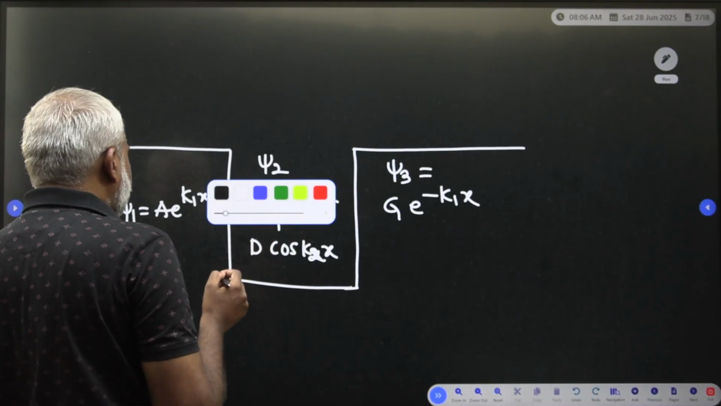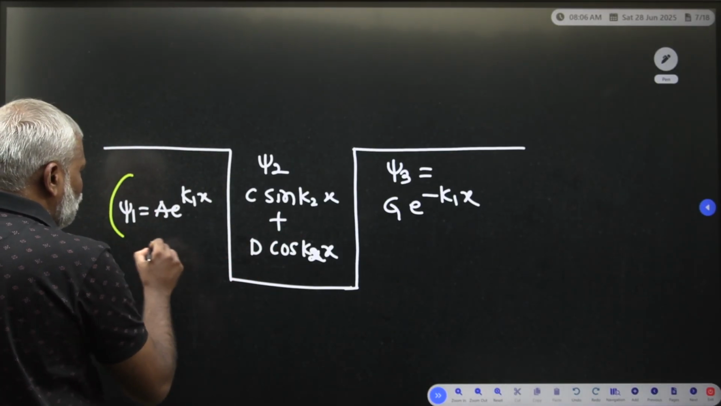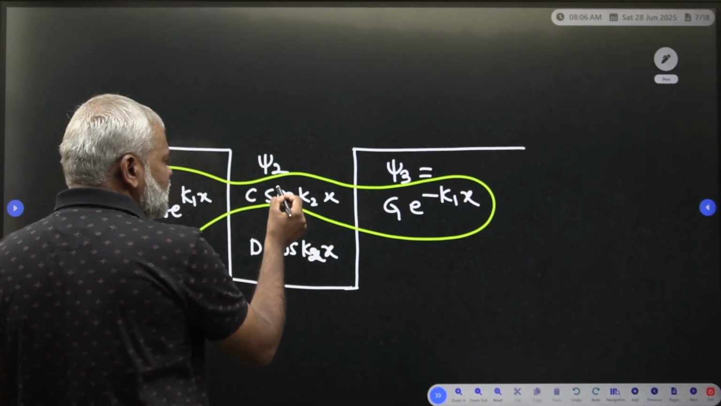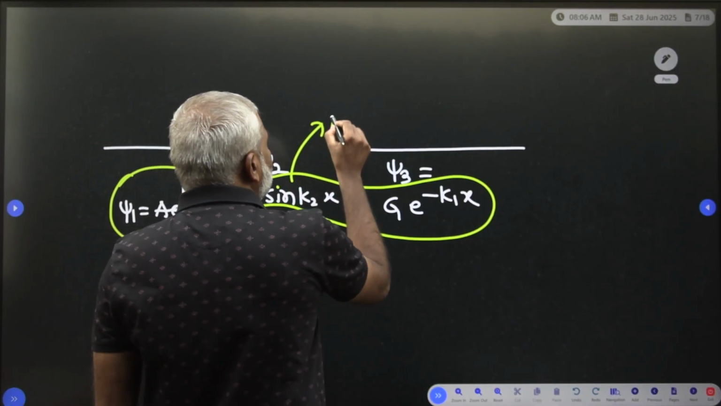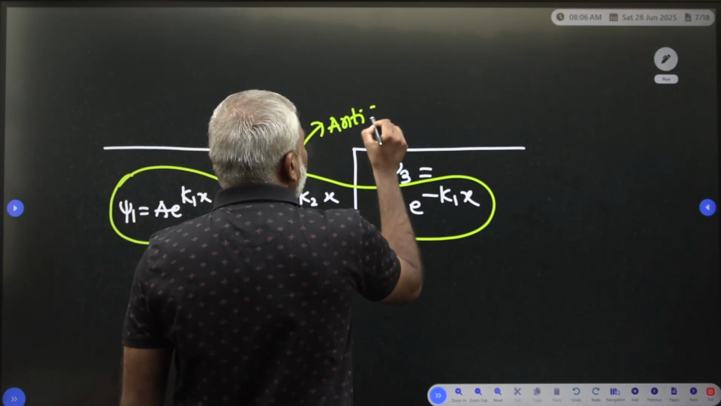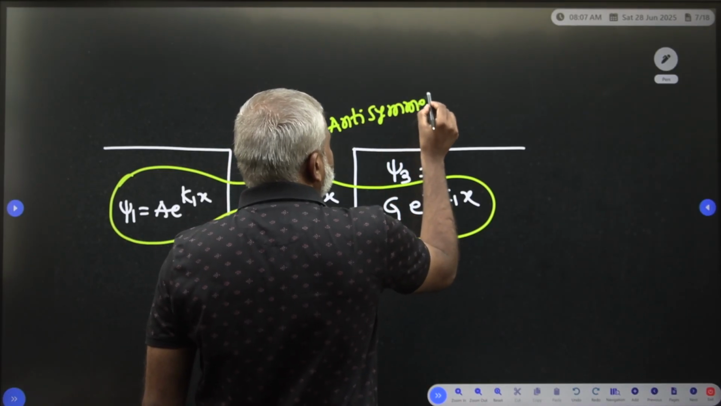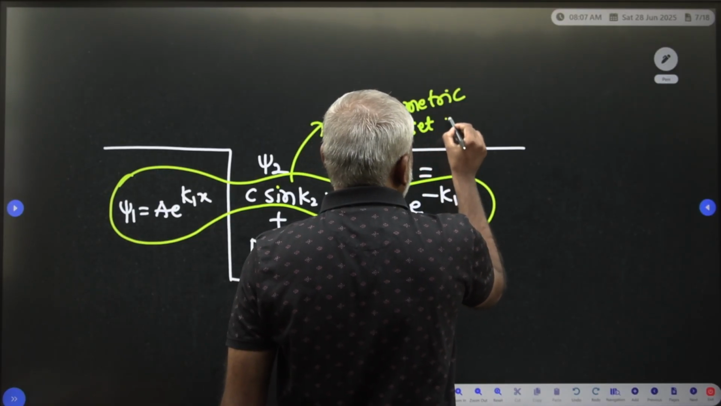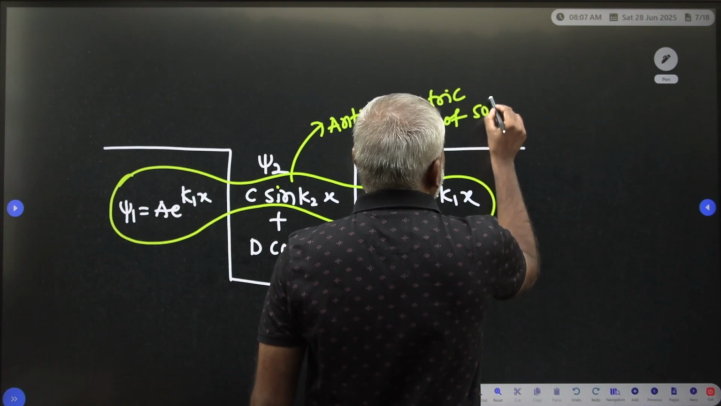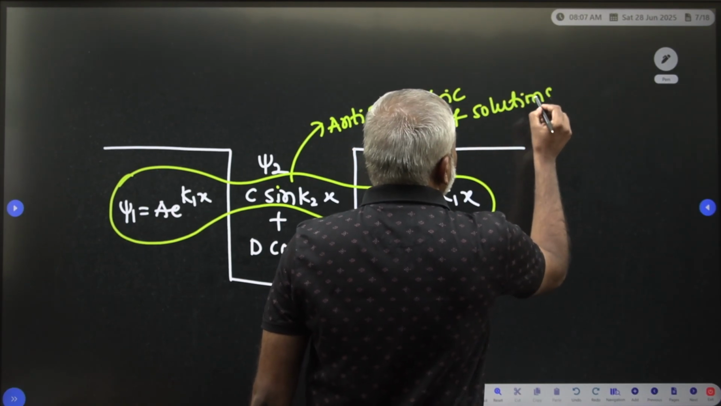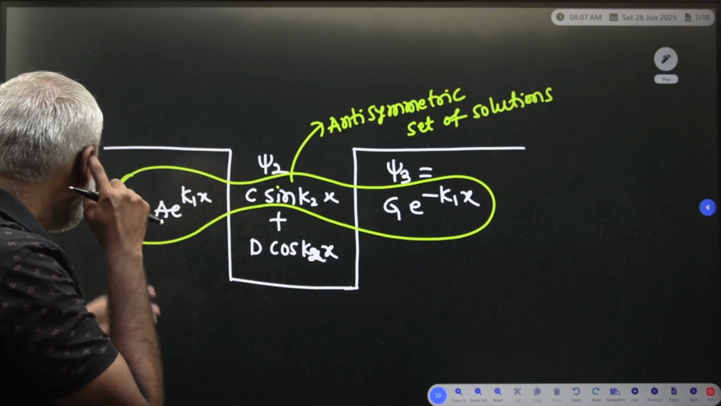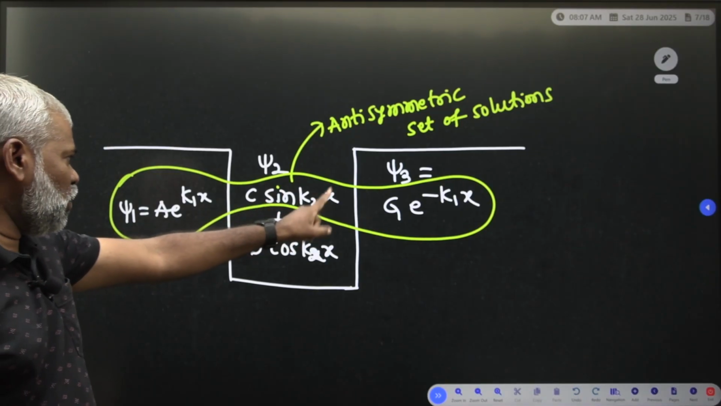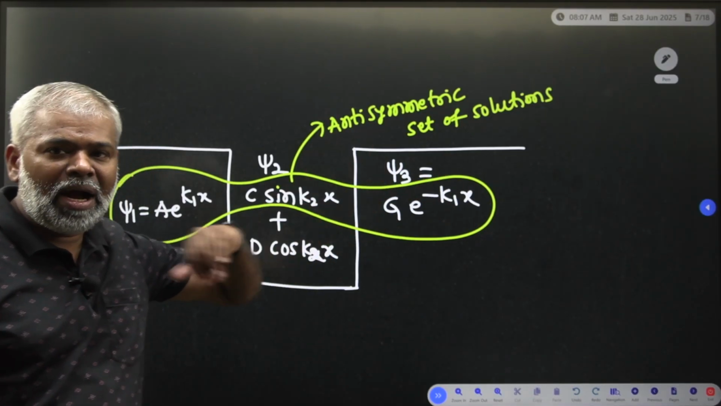Now the first set of wave functions you take is the anti-symmetric function, which is why we call it the anti-symmetric set of solutions. This is the first one. So what are the anti-symmetric set of solutions? Psi 1 is equal to A e to the power of k1x, plus C sin k2x, plus D e to the power of minus k1x.